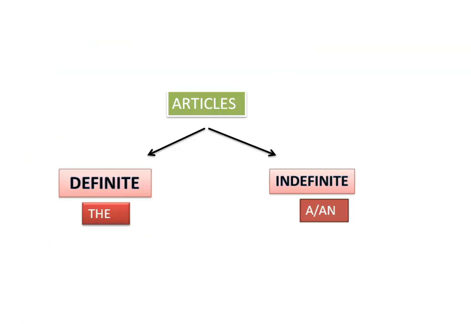Now we will have a broad discussion on the articles. We know that articles are also determiners. Articles are of two types: definite article and indefinite article. Here the is the definite article, and a and an are the indefinite articles. Let us go through this example. I saw a tiger in the jungle. Here a is an indefinite article.